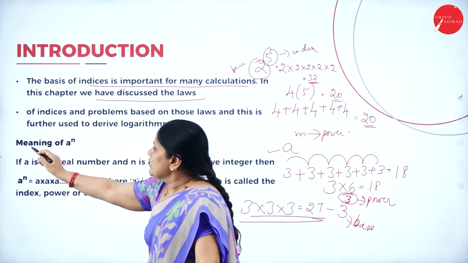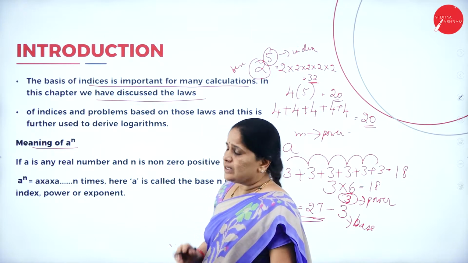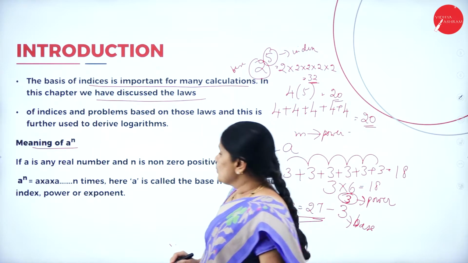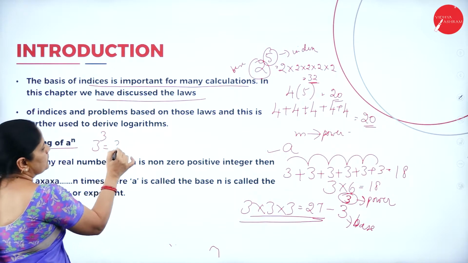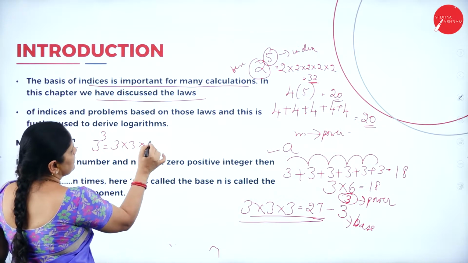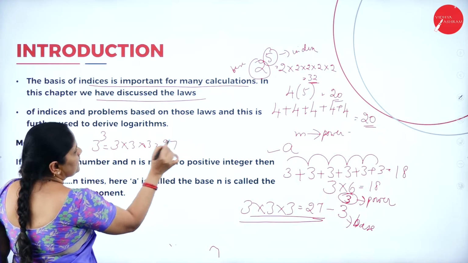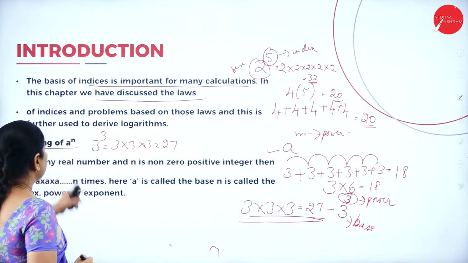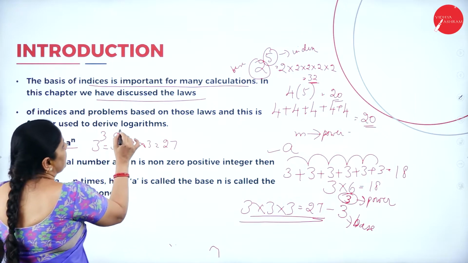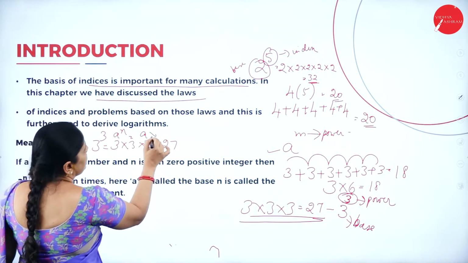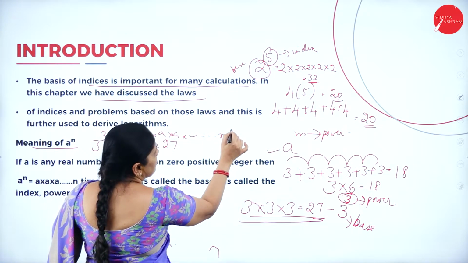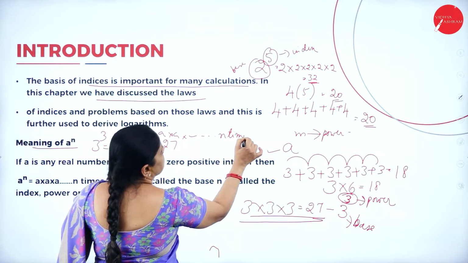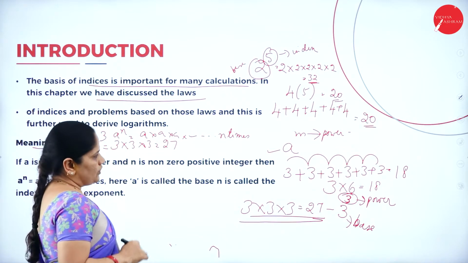What is the meaning of a to the power n? Just as I wrote now, 3 to the power 3 is equal to 3 into 3 into 3, so that will be 27. The same way, if I am writing a to the power of n, it means a into a into a into a. How many times should I multiply? n times. Okay, are you following?